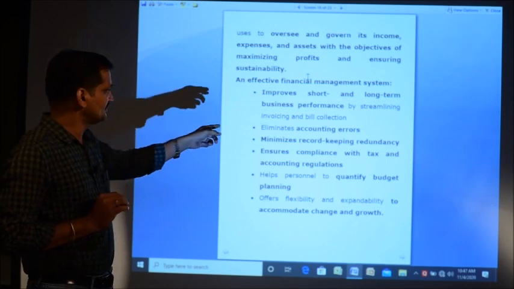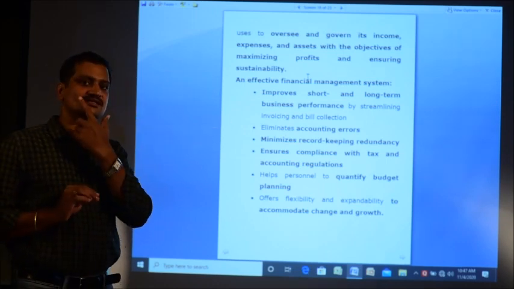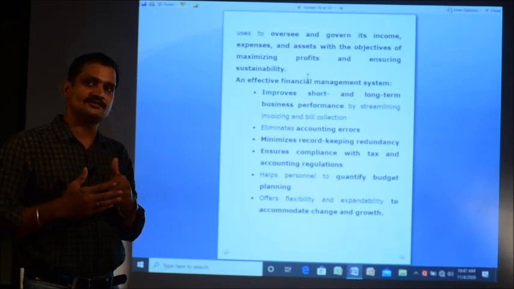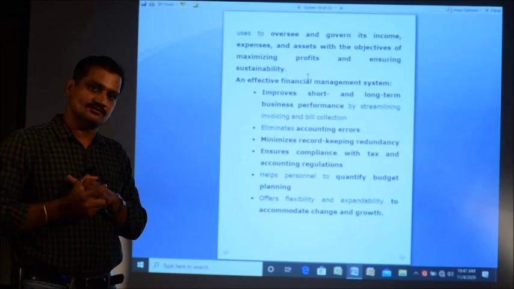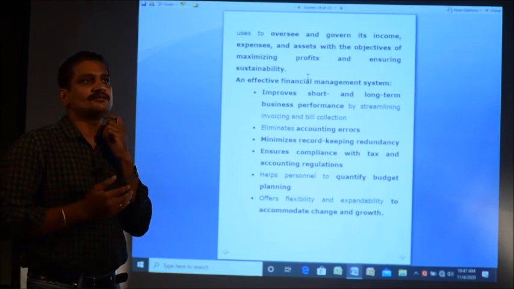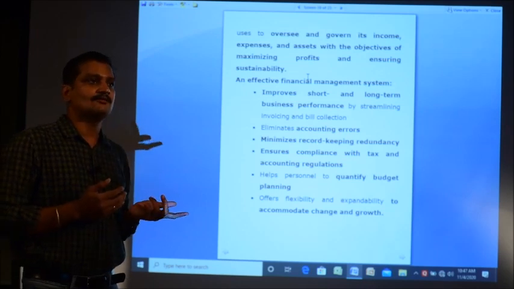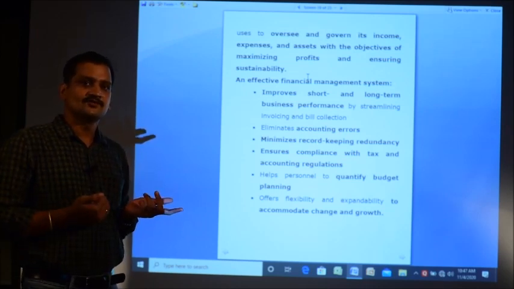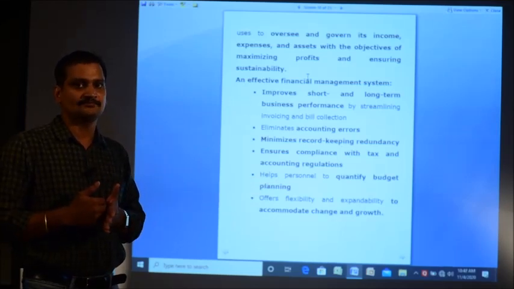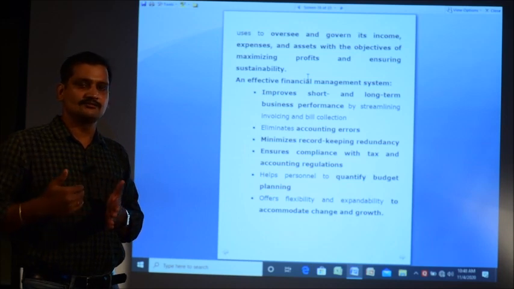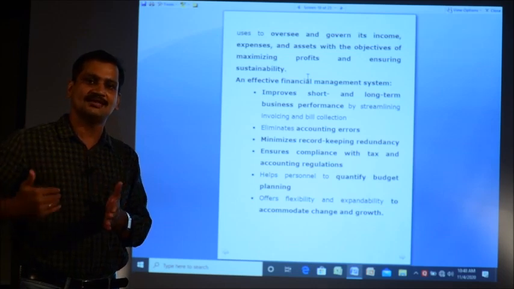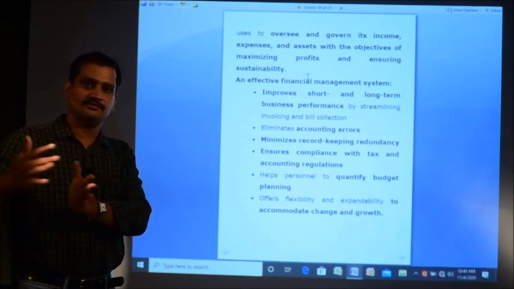It minimizes record keeping redundancy. Record keeping redundancy means time to time we keep the records, and sometimes we keep multiple records of the same thing. If suppose some record we kept 1 month back is now modified, then keeping that record, you also have to keep this new modified record with that. So, in this way, if that record is modified 2 to 3 times in a financial year, then you have to make copies of that record and keep them on a regular basis.